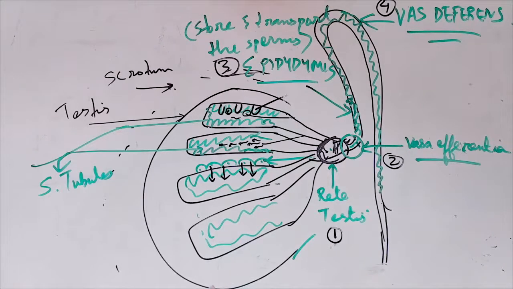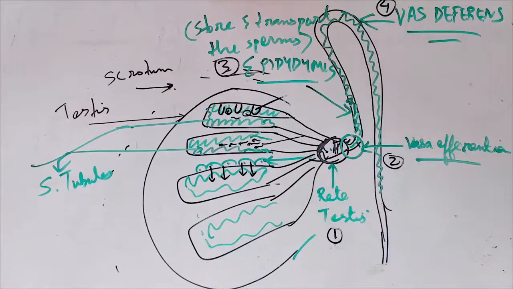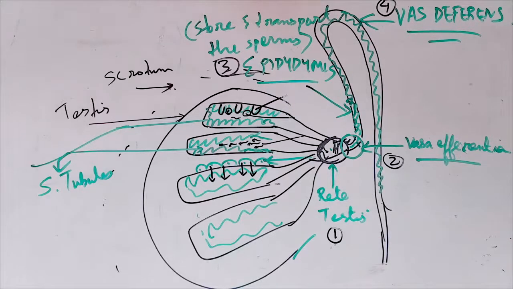Testis is the primary sex organ. And the sperm has to be carried through the ducts. And the sperm has to be mixed with some liquids. That is where the accessory glands come into play. Accessory glands are near the urinary bladder.